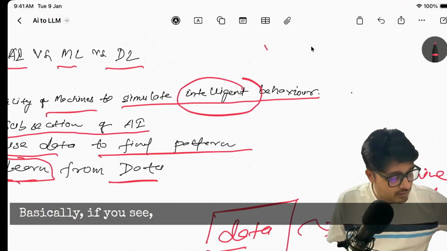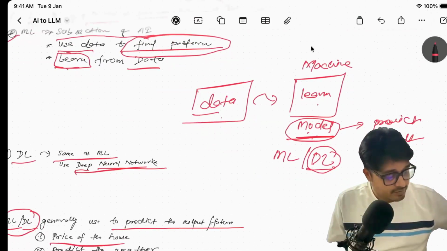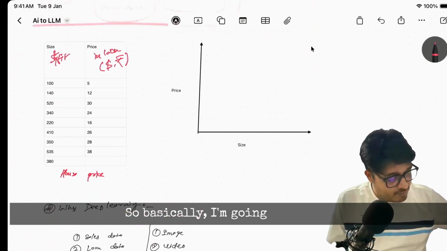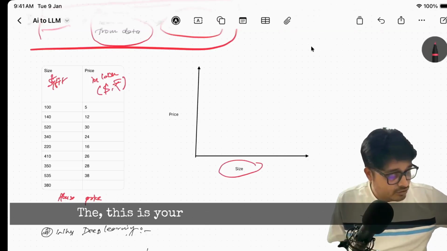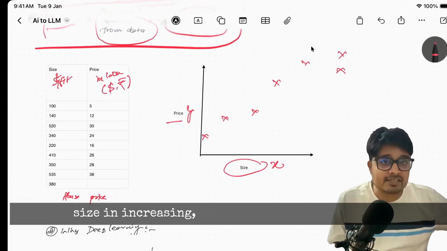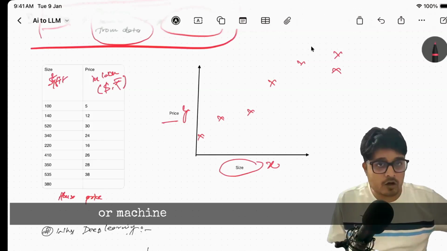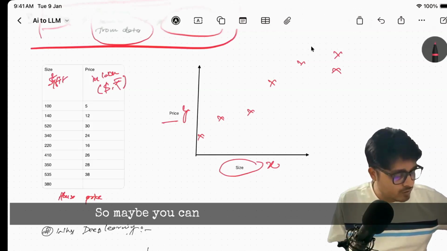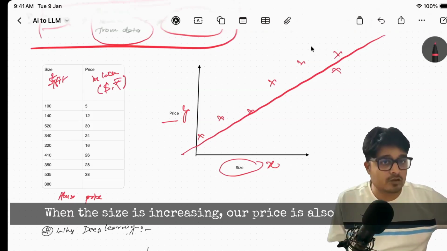If you see, machine learning uses data to find a pattern. So I am going to plot this data on this graph. Here this is your X and this is Y, the price, and I put the data on X and Y. Here you see that when the size is increasing, the price is also increasing. This is the pattern you are seeing, or that machine learning is seeing.